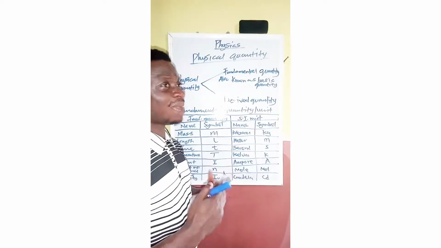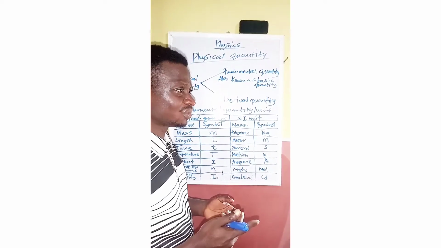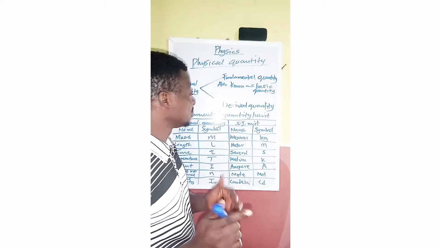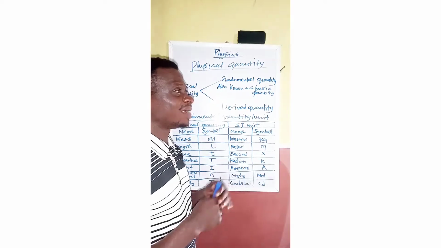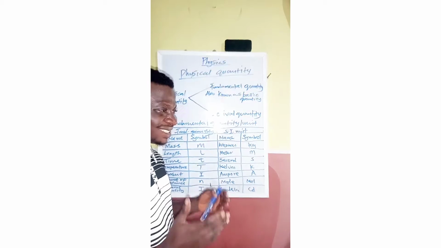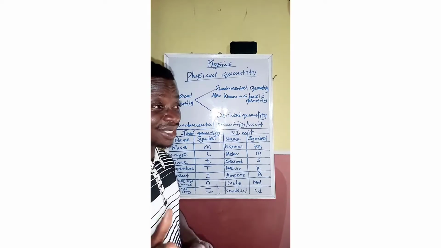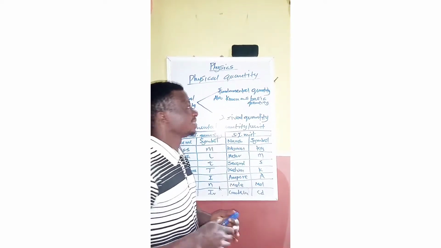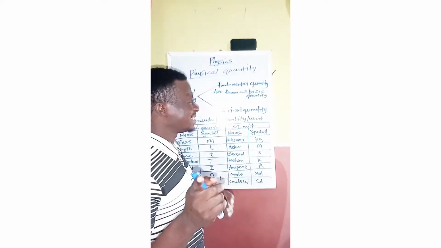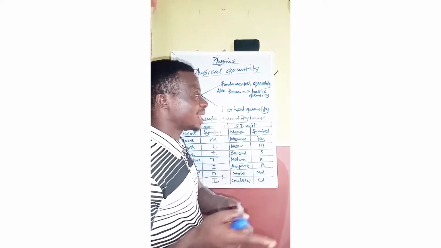Quantity simply means amount or numerical value, that is number, while unit is the unit of what? Measurement. In general, everything in physics has to do with measurement. That is, most of what we deal with in physics has to do with what? Measurement. And that was why they said physics is the science of what? Measurements.